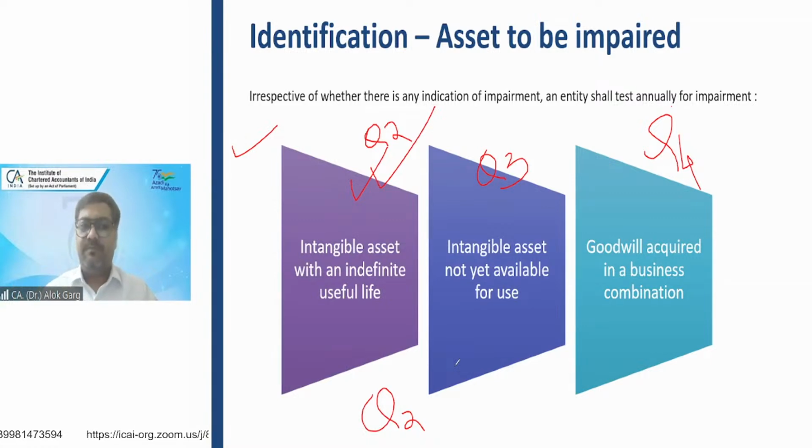While doing an impairment exercise, you engage a valuer, you get the market value, you get the fair value, but it doesn't mean that the impairment loss will be there. If the fair value is higher than the carrying value, will the impairment loss be there? The answer is no. Impairment loss will not be there.